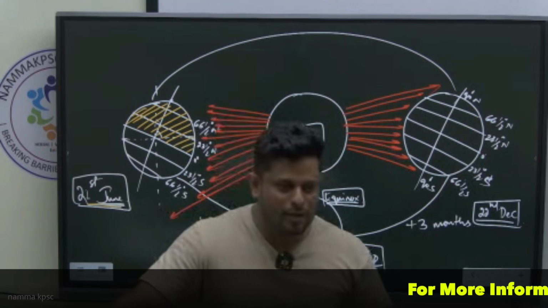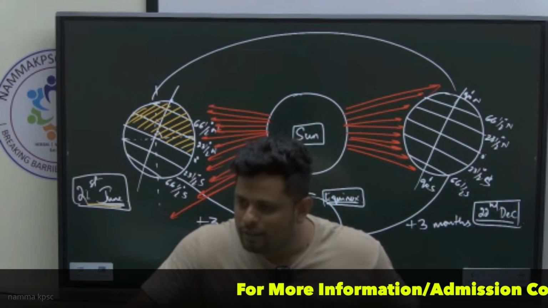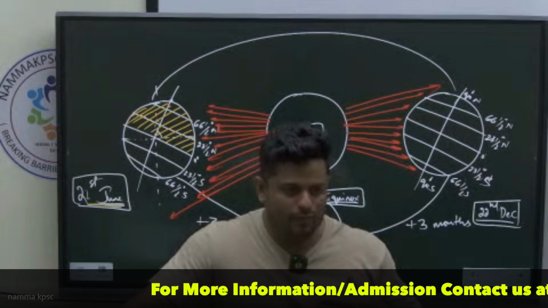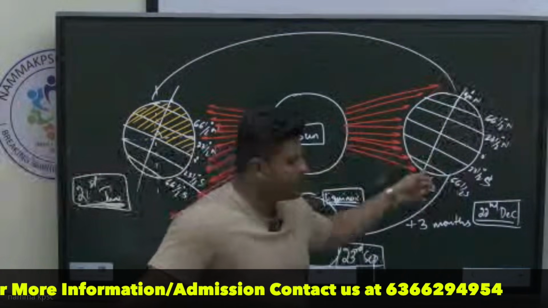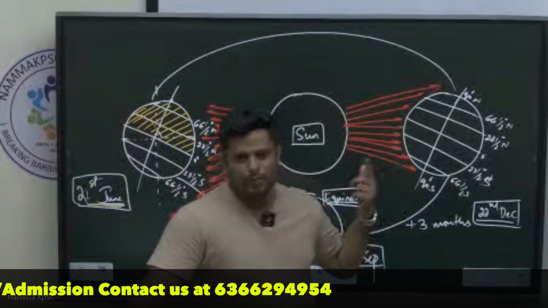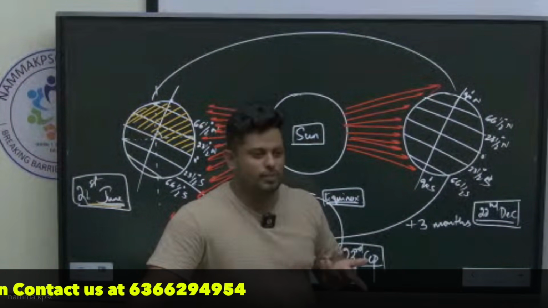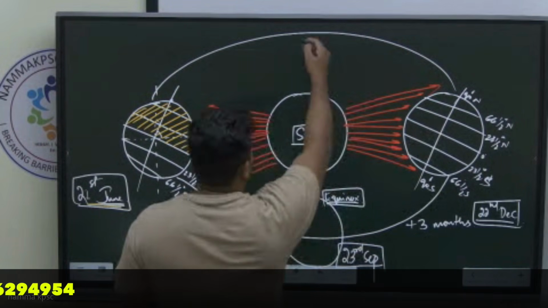We celebrate Christmas on 25th December. Will it be cold? That means it is winter for us. Who are we? People of the northern hemisphere. People of the southern hemisphere, people of Australia, will have a hot Christmas. True or false? 3 months again.